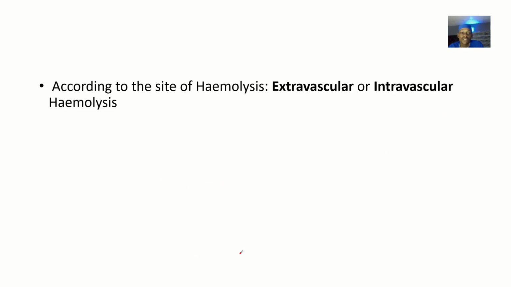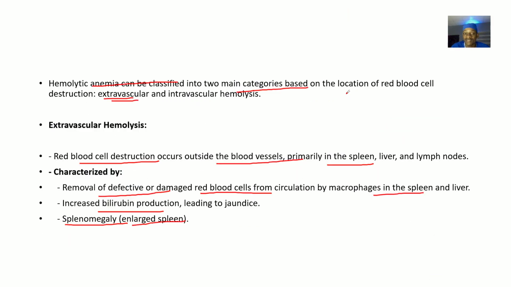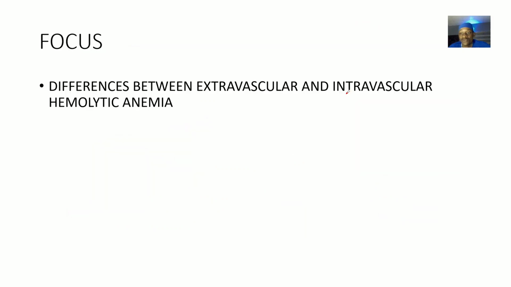To end this, according to the site of hemolysis, the location of blood cell damage, blood cell damage could occur outside in organs, or inside in the blood vessel, named extravascular and intravascular hemolysis. So guys, that's it about the different types of hemolytic anemia based on the site of blood cell damage.